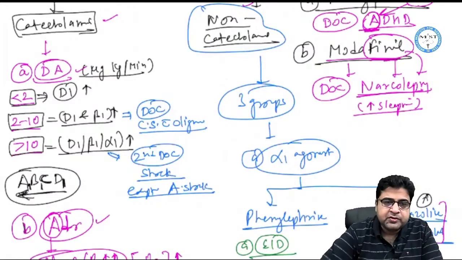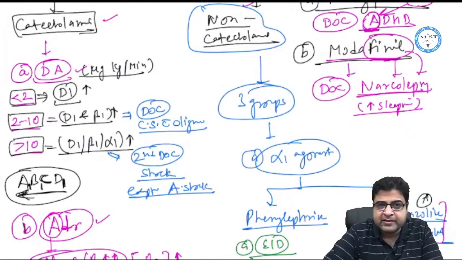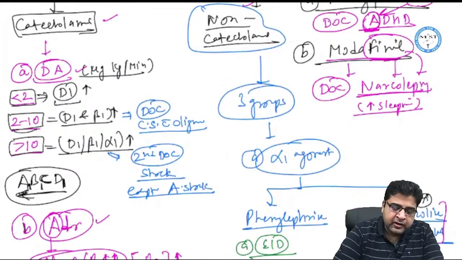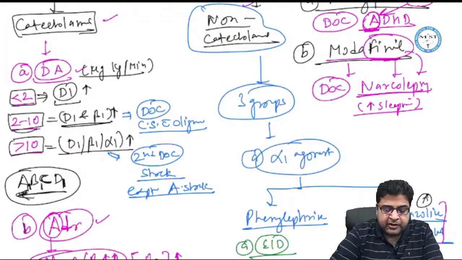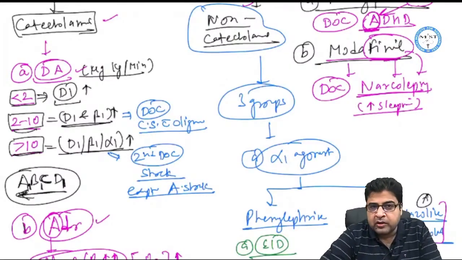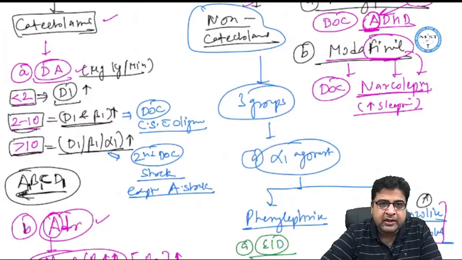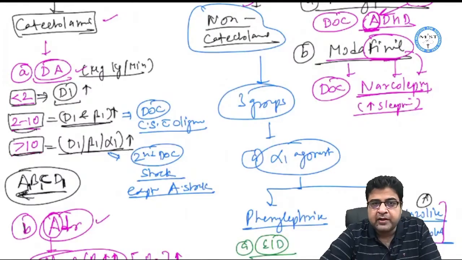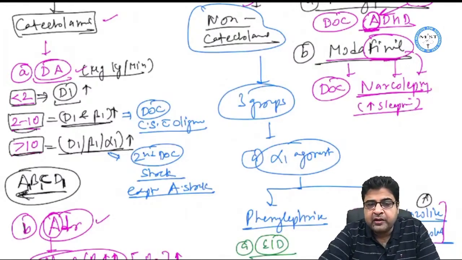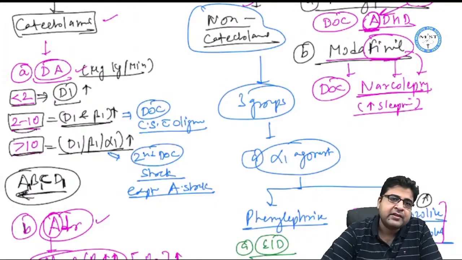So in a dose less than 2, this medicine will only act on D1 receptor. In dose 2 to 10, it will act on D1 and beta 1. And in dose more than 10, it will act on all 3 receptors, D1, beta 1 as well as alpha 1. So less than 2, only D1; 2 to 10, D1 and beta 1 both; and more than 10, D1, beta 1 as well as alpha 1.